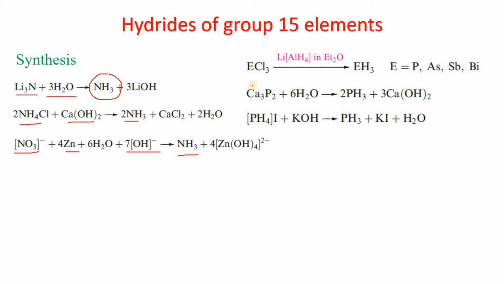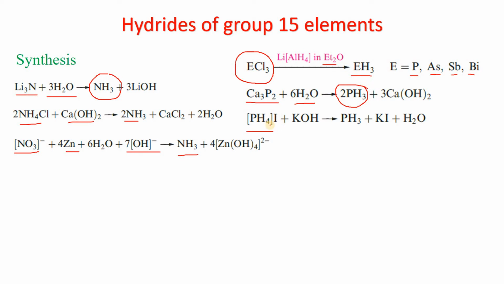Another, general method for the preparation of the hydrides is to take an ECl3 type salt like PCl3 or AsCl3 and reduce it with lithium aluminum hydride in diethyl ether. We will get EH3, where E is phosphorus, arsenic, antimony or bismuth. We can similarly use calcium phosphide, Ca3P2, hydrolyze it with water, and we will get phosphine.